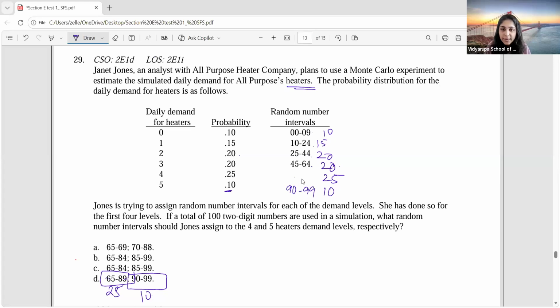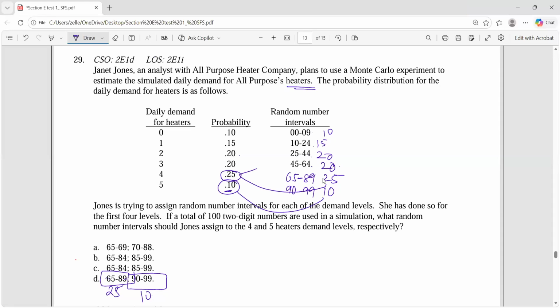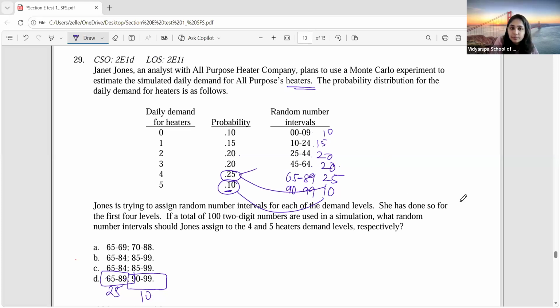Understood why D is the right answer? Because you have to see the probability and that many numbers only should be there. Got it? Any doubts? See, when you did this, you all said B or C, right? Because you did 65 minus 84, you got 19. But we should always include 65 also. So that's why there will be 20 numbers.